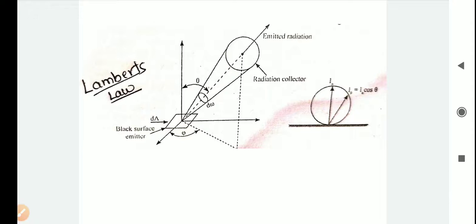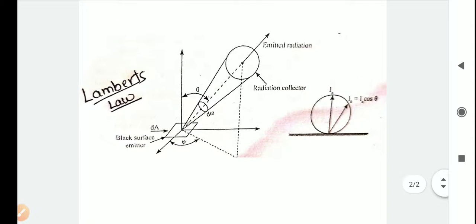Mathematically, Lambert's cosine law can be written as I theta equals I n times cos theta, where I n is the normal intensity and I theta is the intensity at an angle theta. Okay, this is about Lambert's law.